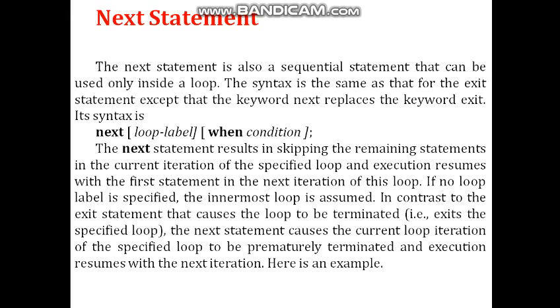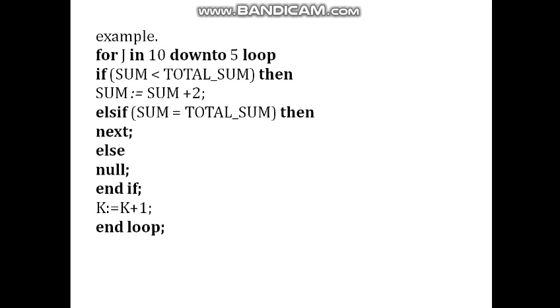In contrast to the exit statement, which causes the specified loop to be terminated, the next statement causes the current iteration of the specified loop to be terminated and execution resumes with the next iteration. Here is an example of a next statement: for j in 10 down to 5